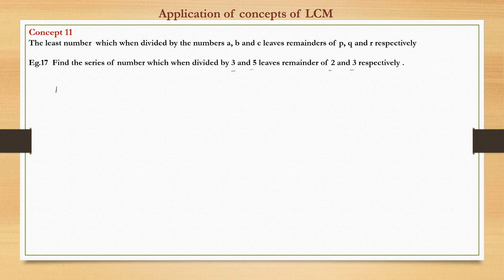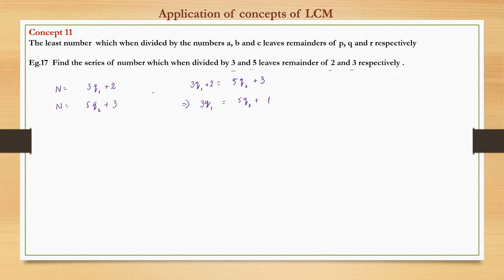So what we know, let the number be n. When divided by 3 it gives a quotient say q1 plus remainder of 2. Similarly, the same n when divided by another number 5, it gives a quotient say q2 and a remainder of 3. So this is the way we can comprehend this statement, right? So we have to find a series of such numbers which is n. Since these numbers are the same, we can write 3q1 plus 2 is equal to 5q2 plus 3. So this is the same as 3q1 is equal to 5q2 plus 1.